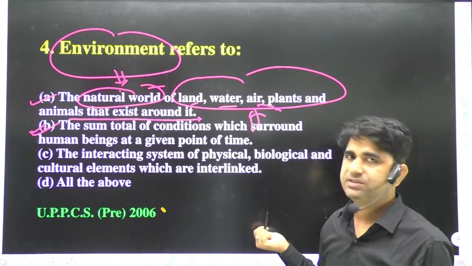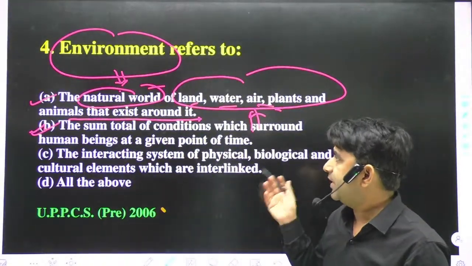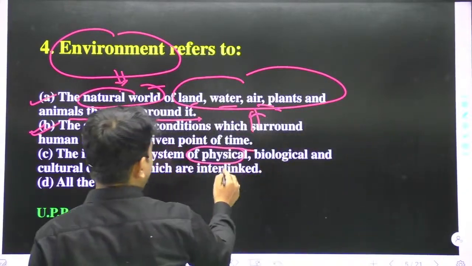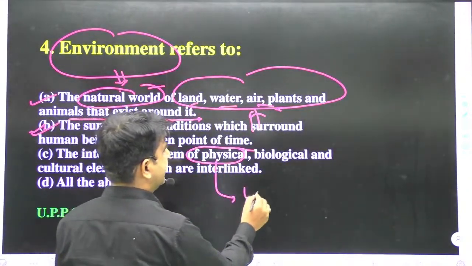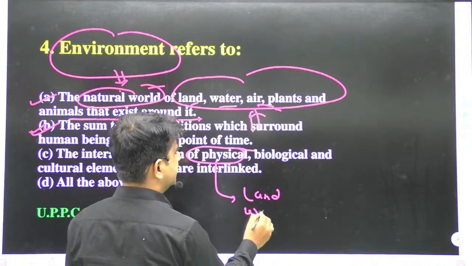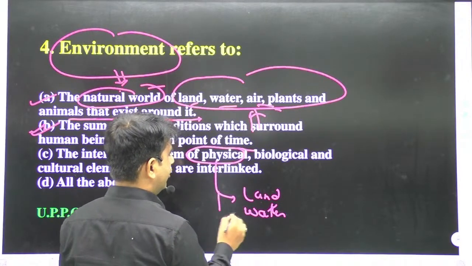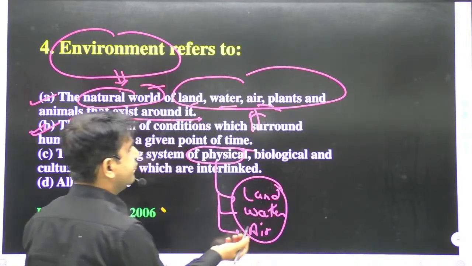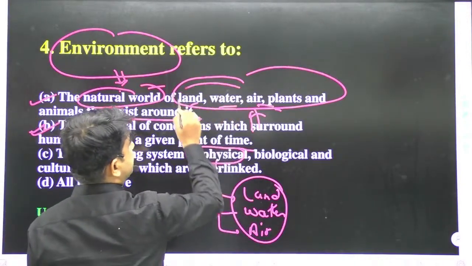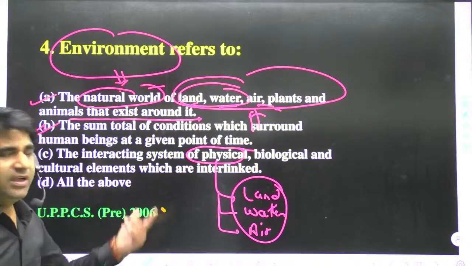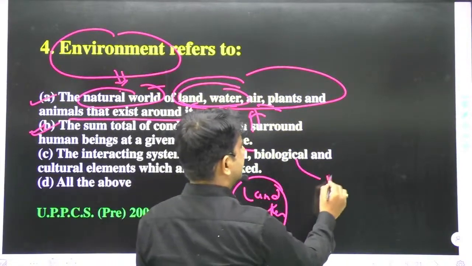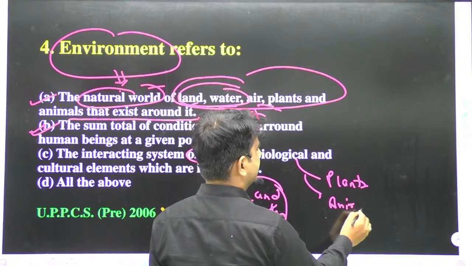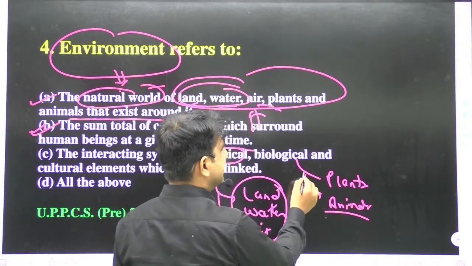Option C, the interacting system of physical, biological and cultural elements which are interlinked, it's also true. In the physical environment, we talk about land, water, air, means everything. This is the physical environment. In the biological environment, we keep plants, animals, or you can say living beings.